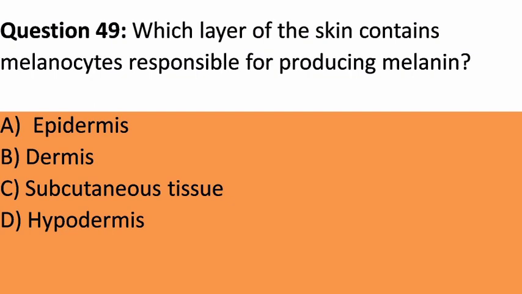Question 49. Which layer of the skin contains melanocytes responsible for producing melanin? A. Epidermis. B. Dermis. C. Subcutaneous tissue. D. Hypodermis. Answer. A. Epidermis. Explanation. Melanocytes, responsible for producing melanin, are located within the epidermis, the outermost layer of the skin.